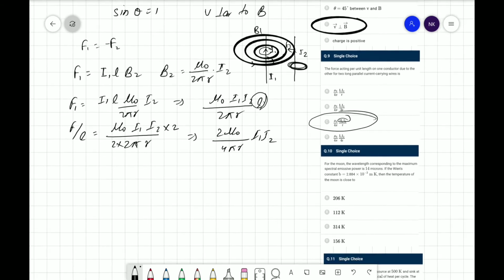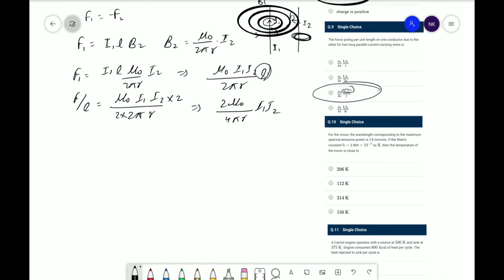Now let's talk about the next question. It is given that for the moon, the wavelength corresponding to the maximum spectral emissive power is 14 microns. If Wien's constant b is given as 2.884 into 10 to the power minus 3 meter kelvin, then the temperature of the moon is close to.